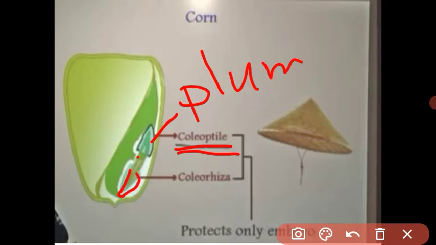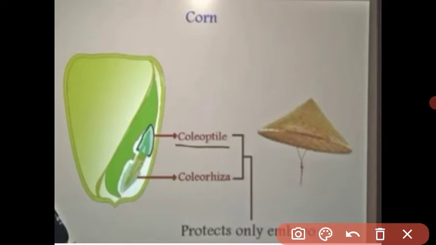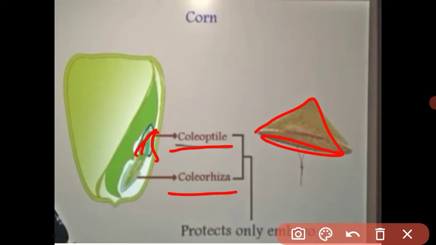It is also covered by a thin layer above the radicle. This protective sheet is called the coleorhiza. Understood, student? The embryo is covered by a thin protective sheet. The plumule part is covered with the coleoptile, and the radicle part is covered with the coleorhiza. These umbrella-like flaps are present above the plumule and over the radicle.